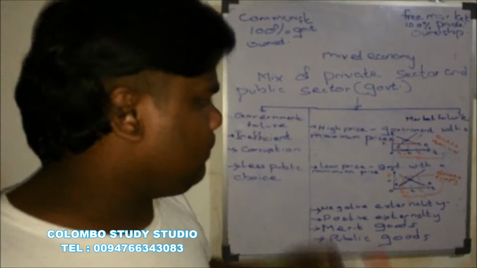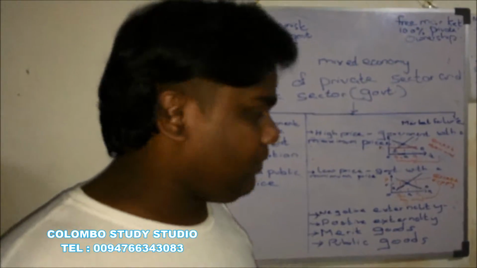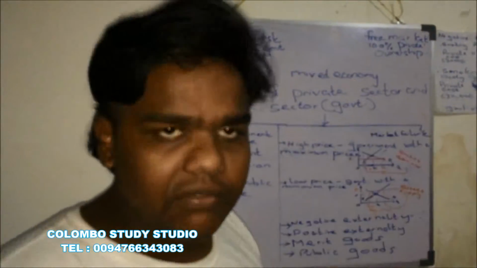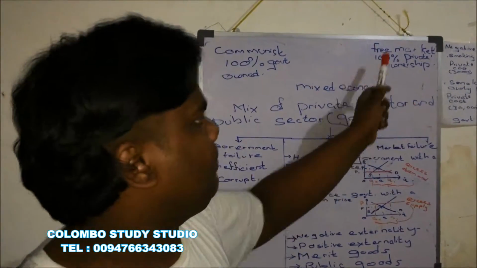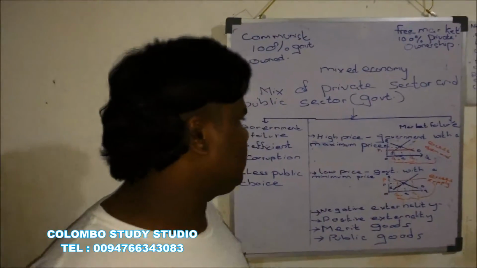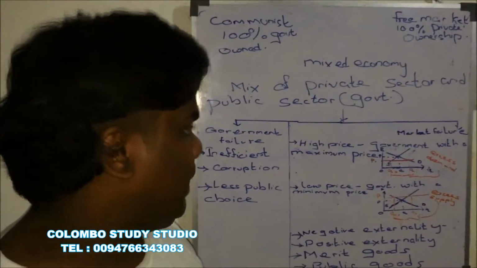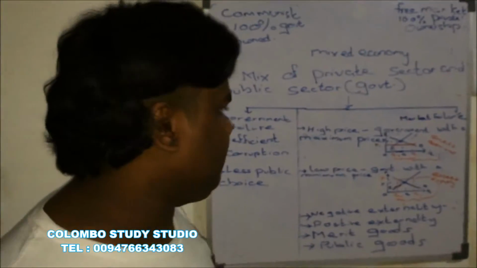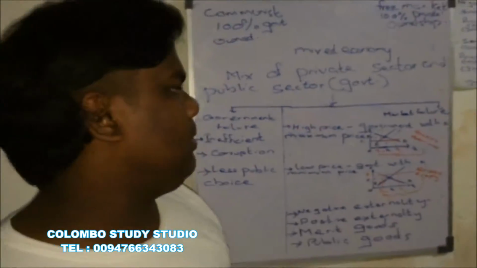In my last video, we saw one of the reasons for market failure. What is market failure? The free market will fail to keep the public happy. So the government will intervene, and once the government intervenes, the economy will become a mixed economy from a free market economy. The first reason why the government intervened was maximum price. When a high price is maintained in the market, the government will intervene by issuing a maximum price. The maximum price is the price that is set below the market price.